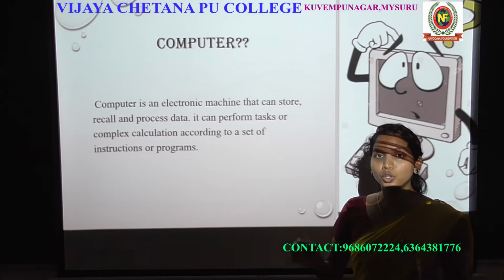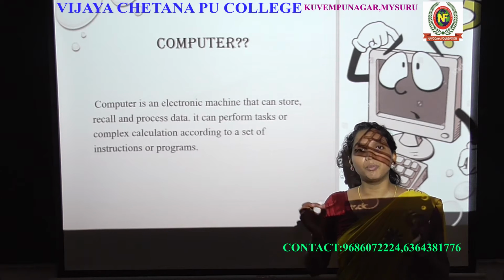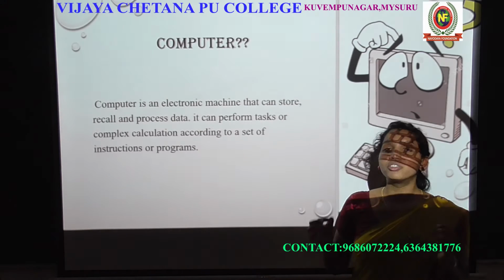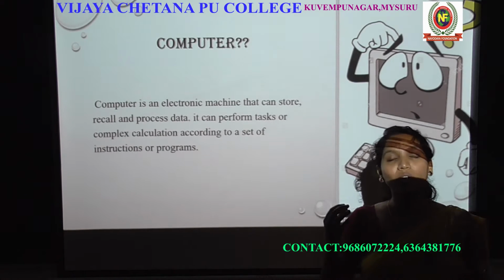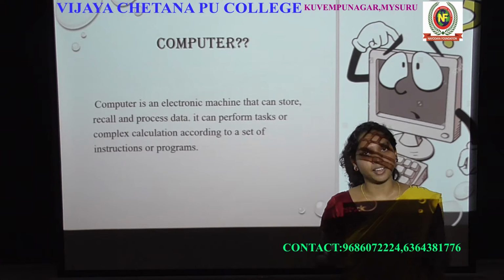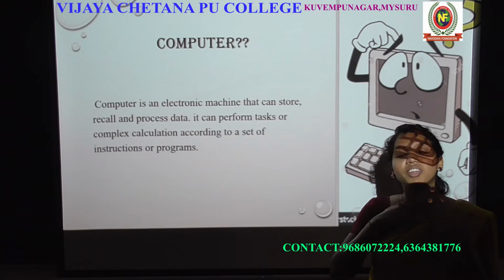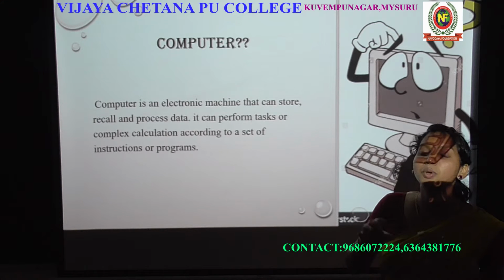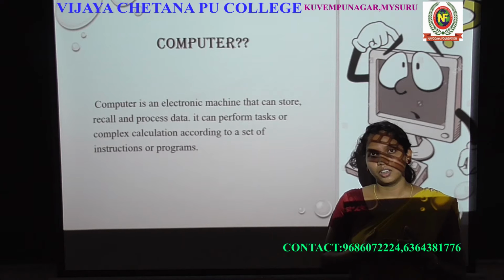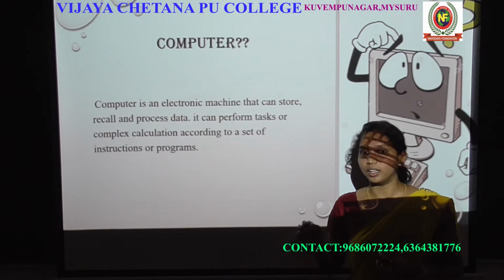Here you should keep in mind that the computer will store the data in the form of 0 and 1, because the computer can understand only 0 and 1, not any other languages. Whatever languages or data we give to the computer is for our convenience, but the computer can understand only 0 and 1.